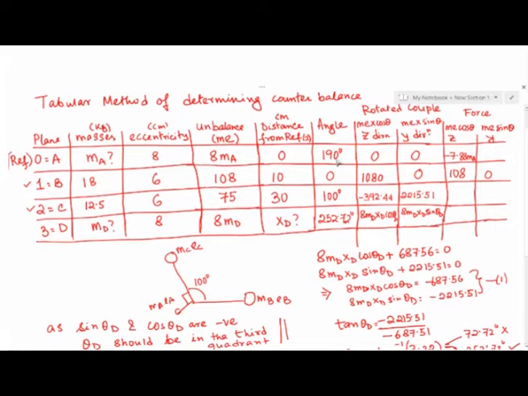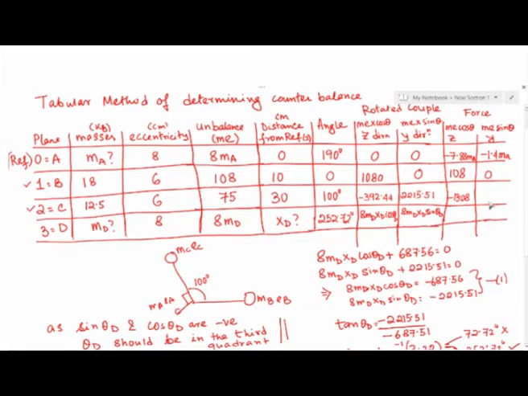Okay, cos of 190 is just a little less than minus 1, so cos of 180 is minus 1, so cos of 190 will be nearly minus 1, so therefore instead of 8 ma you are going to get minus 7.88 ma, and on the sine side you will be getting minus 1.54 ma. Okay, and similarly this calculation me times cos of 100 degree will give you again a negative number, and this is minus 13.08.